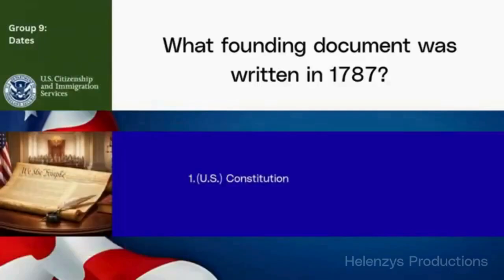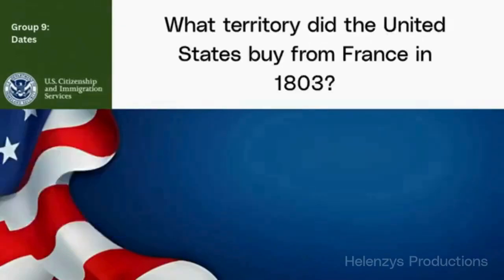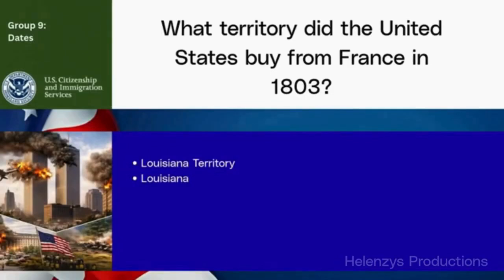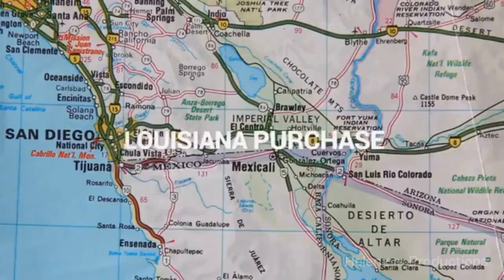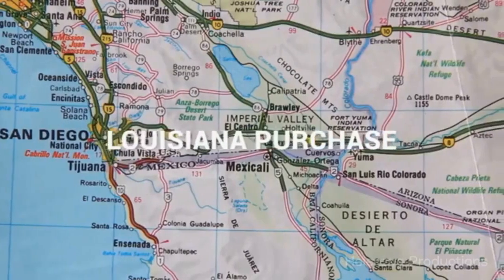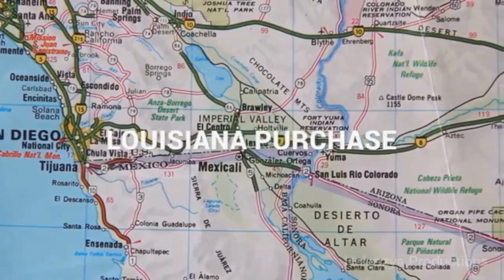Any one is enough. Quick recall. What founding document was written in 1787? U.S. Constitution. What territory did the United States buy from France in 1803? Louisiana Territory. Louisiana. What territory did the United States buy from France in 1803?